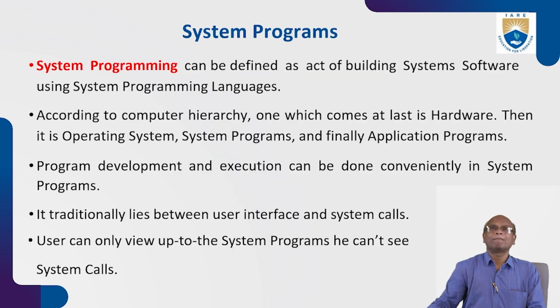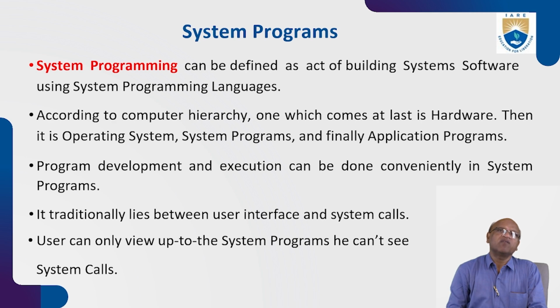So of this one, system programs. System programming can be defined as the act of building system software using system programming languages. System programming, system will use that software. System software means we will understand how the compiler will work. Compiler is a part of system software.